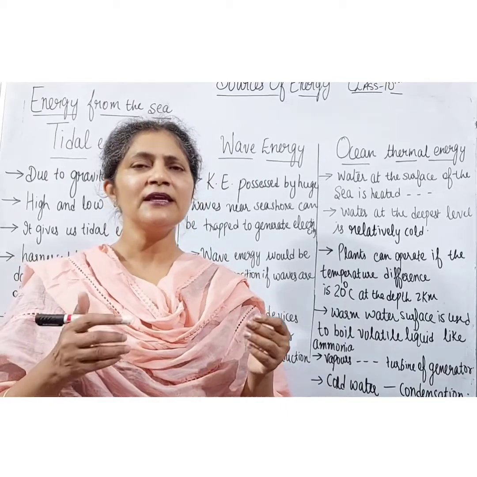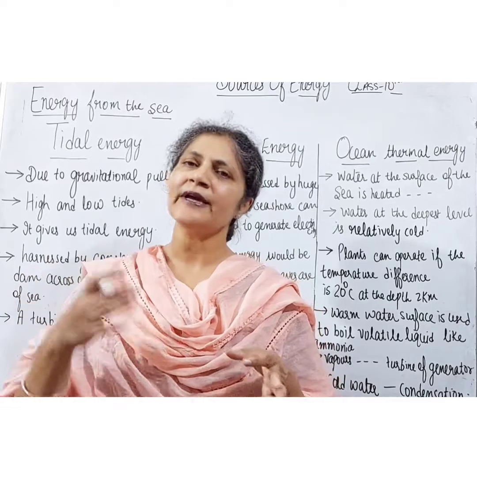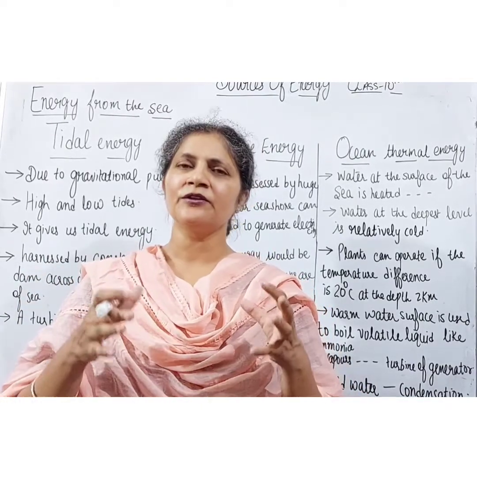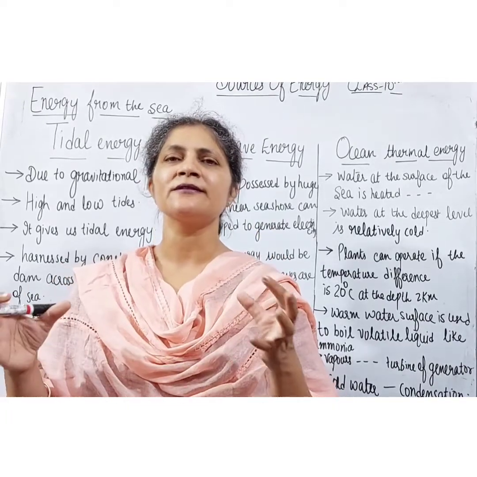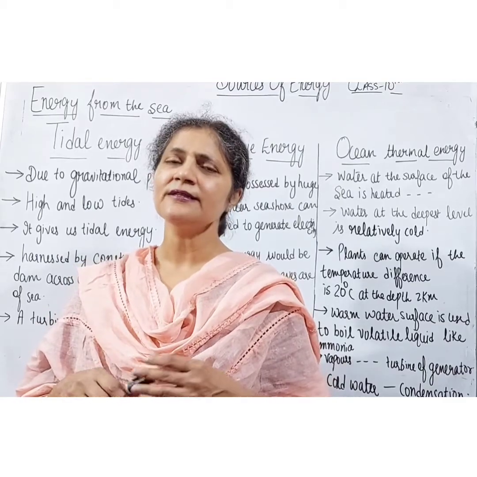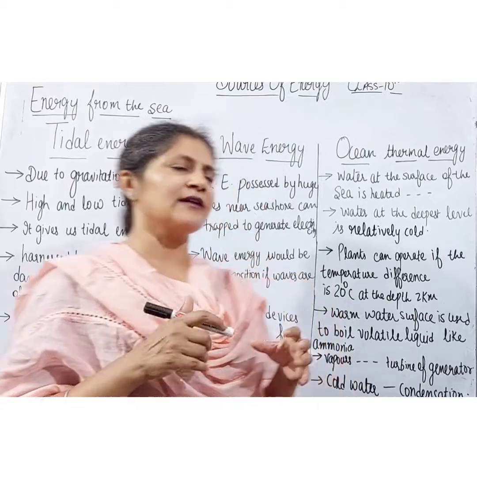These tidal waves in the sea rise and fall twice a day. The enormous movement of the water during this rise and fall produces a great source of energy in the coastal areas. It is only possible in the coastal areas.